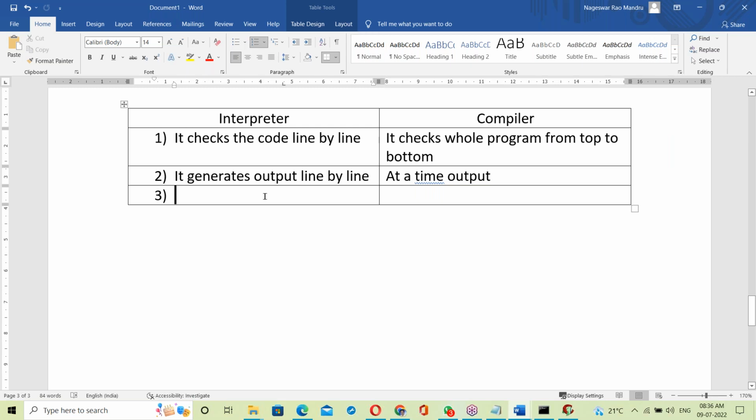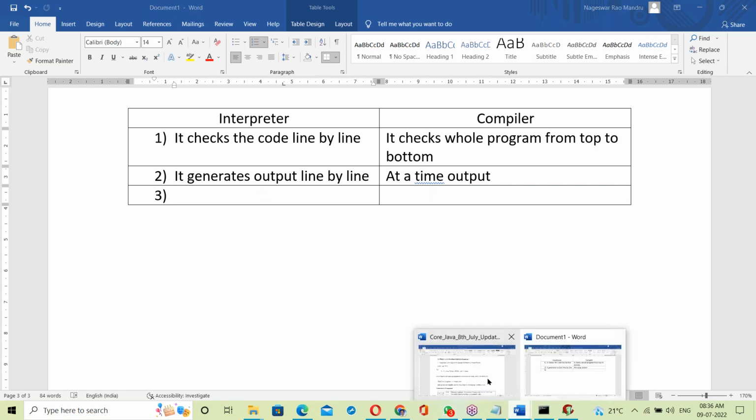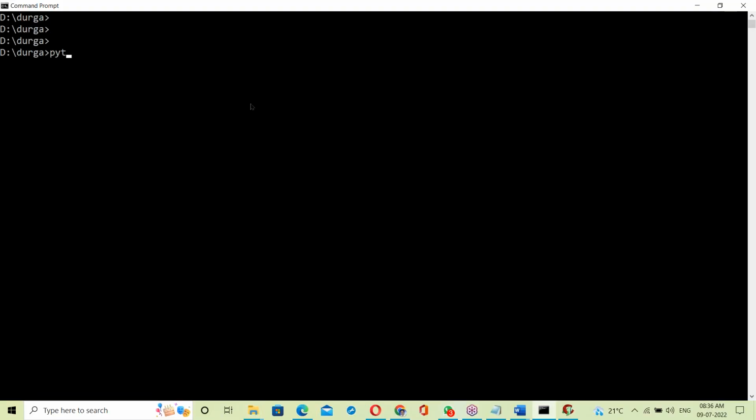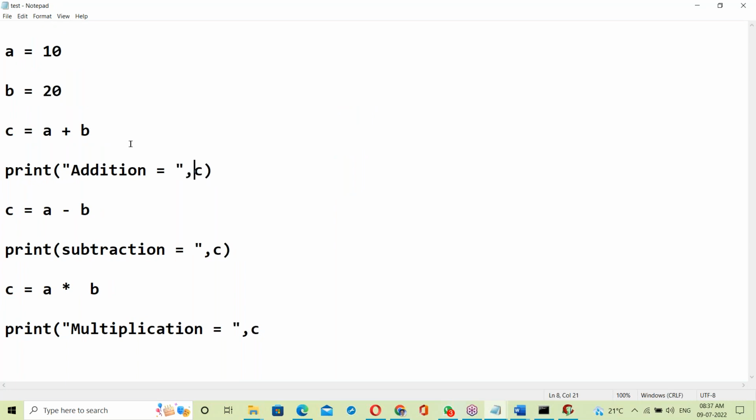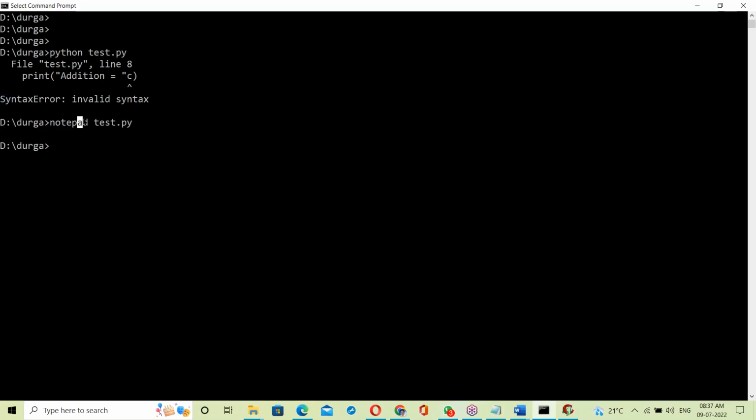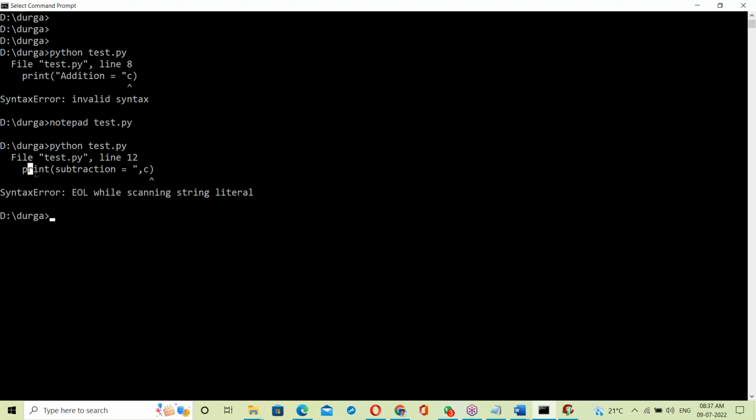Next, one more difference here: the interpreter shows only one error, right? Let's see with Python, test.py. We see only one error. Now let us correct this error in Notepad, test.py. After correction, submit here. Next error. Whenever an error comes, it stops here, so only one error at a time. But the compiler goes top to bottom and shows all the errors.